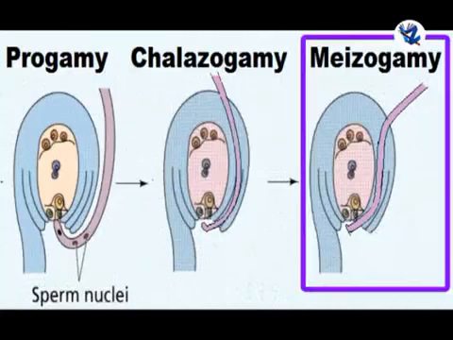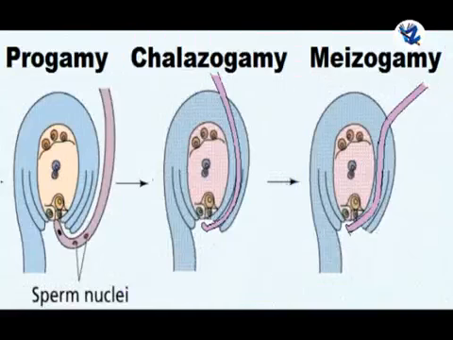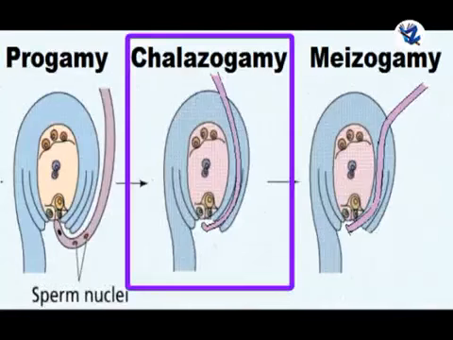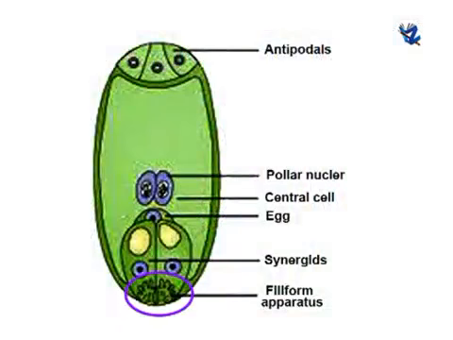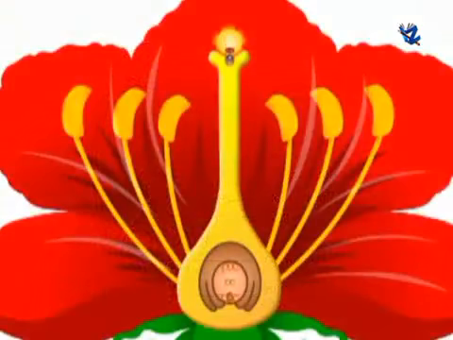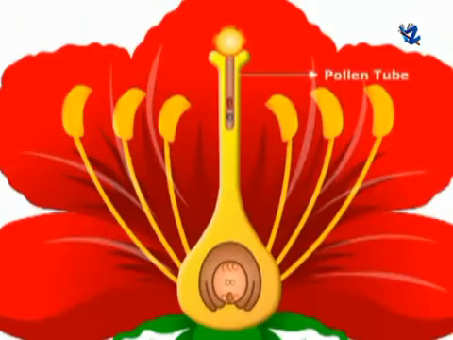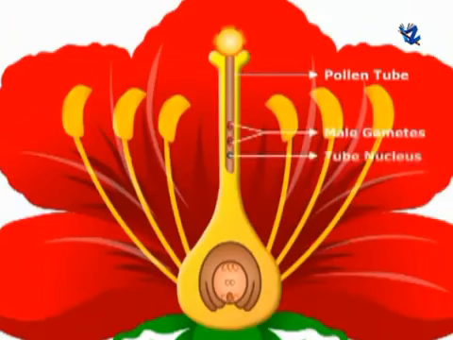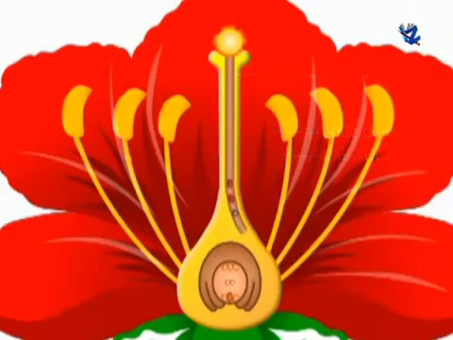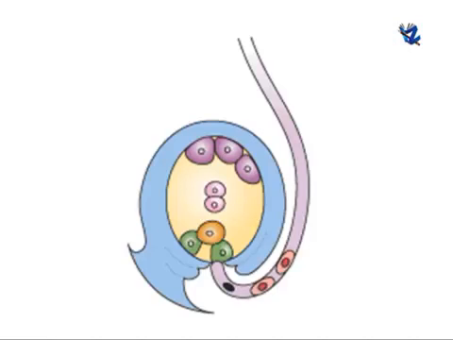Sometimes it may enter through the integuments and is called mesogamy. Sometimes through the chalaza and is called chalazogamy. The filiform apparatus of synergids attracts the pollen tube towards the egg apparatus. As the pollen tube elongates, it carries with it two haploid non-motile male gametes, and hence the fertilization is called siphonogamy. On piercing the nucellus, the pollen tube penetrates the embryo sac.